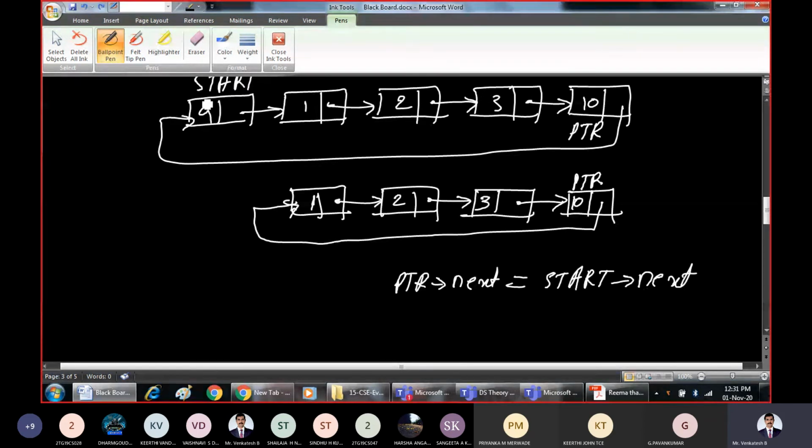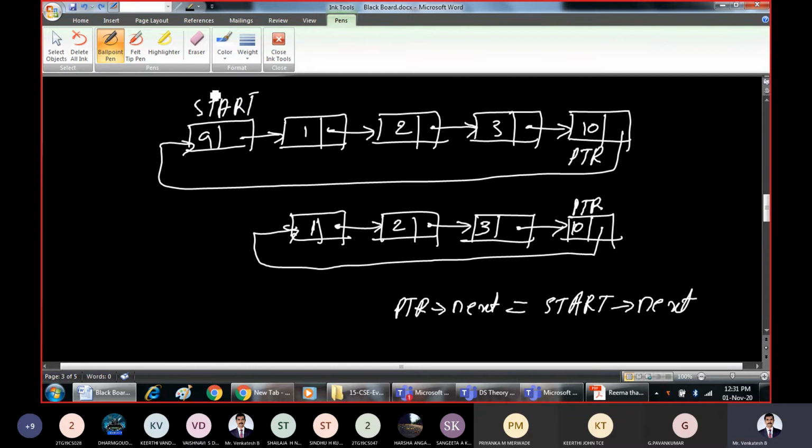Earlier this was the starting node. Now I should make this as the starting node. How can I identify this? This can be identified by using PTR pointer next, nothing but this one. So can I write it like this? See here, it's already written in the algorithm: set start equal to PTR pointer next.